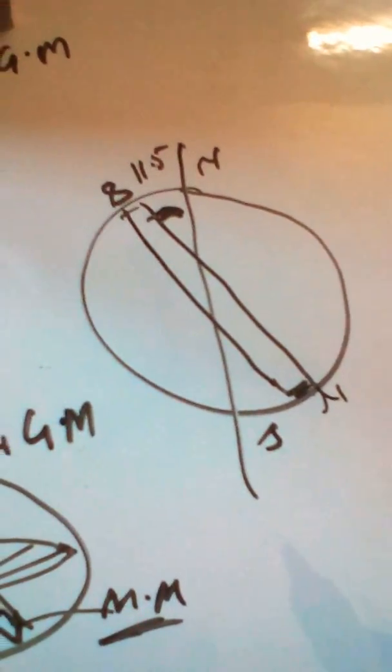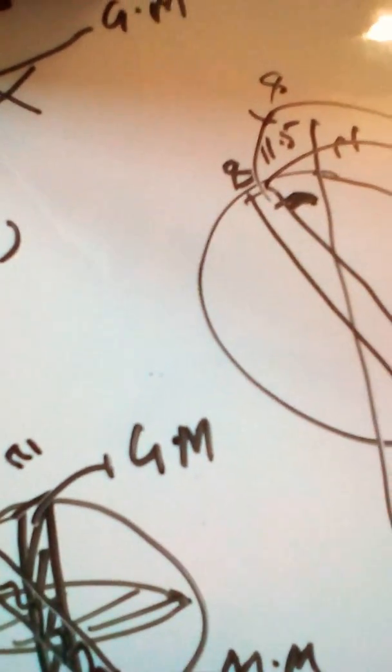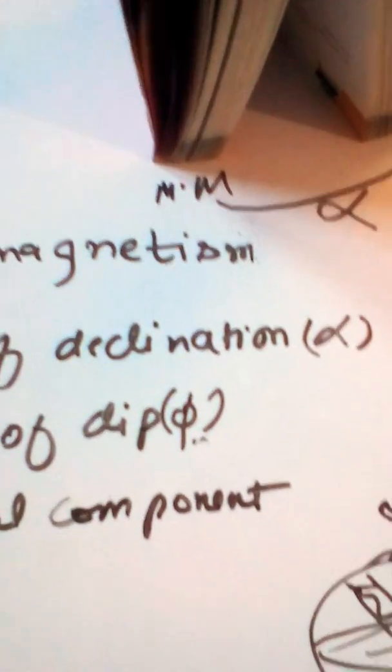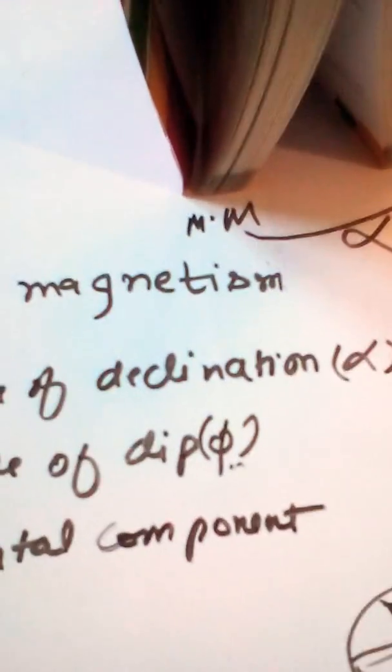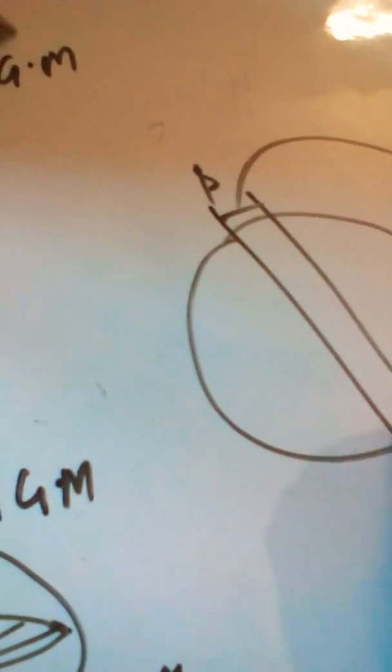This is the angle of the dip, and the angle of the dip which is generally asked in our examination is when we have the magnet like this. If we notice, the magnetic field always travels from the north to the south side, so they are not actually going to collide with each other. Let me make it again. This is our magnet, this is south and this is north. The magnetic lines will travel just like this.